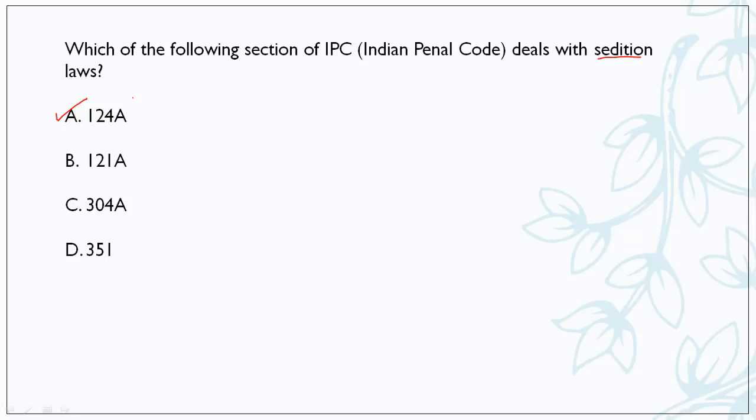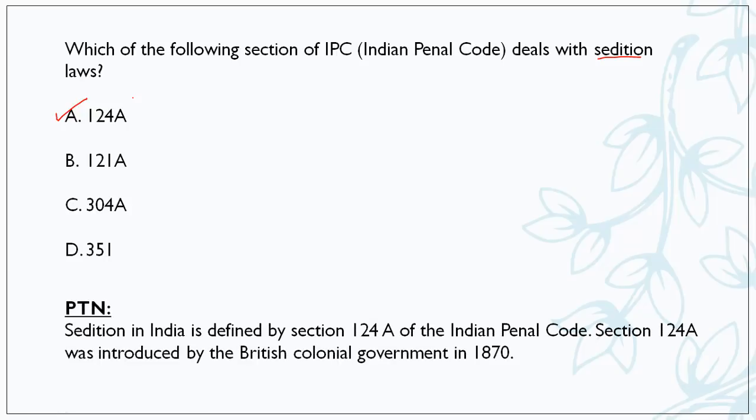Why am I calling it a colonial rule? Because sedition in India is defined by Section 124A of the IPC, and this section was introduced by the British colonial government in 1870. As I told you, it is a colonial era rule, and it can be a good topic for discussion in the GDs you will face in the coming months: should the government abolish this colonial era rule, IPC 124A, or should it remain in the Constitution? So it can be a good topic for discussion.